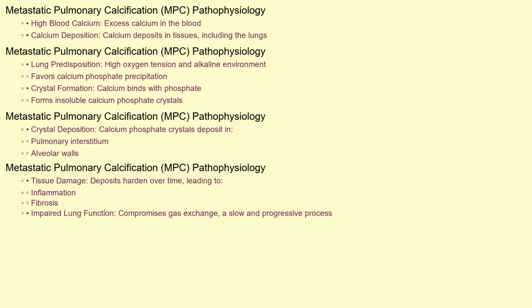Let's talk about the pathophysiology, or how MPC actually develops. When calcium levels are high in the blood, this excess calcium begins to deposit in various tissues, including the lungs. Now, why the lungs? The lungs have a relatively high oxygen tension and alkaline environment. These conditions favor calcium phosphate precipitation. The calcium binds with phosphate, forming insoluble calcium phosphate crystals. These crystals then deposit in the pulmonary interstitium and alveolar walls, the delicate structures of the lungs responsible for gas exchange. Over time, these deposits harden, causing inflammation, fibrosis, and ultimately impairing lung function. It's a slow and progressive process that gradually compromises the ability of the lungs to effectively oxygenate the blood.